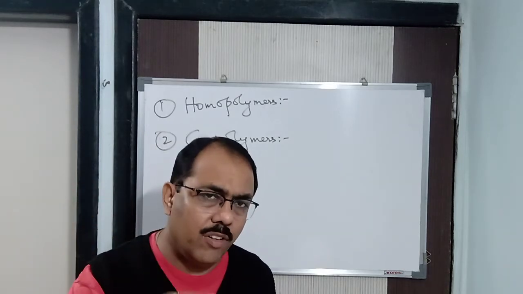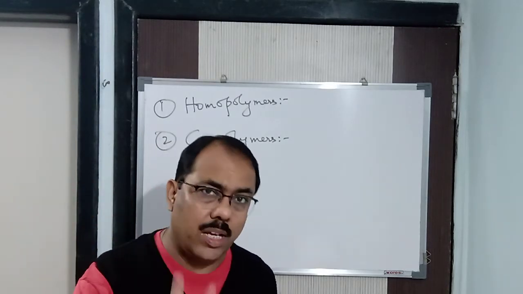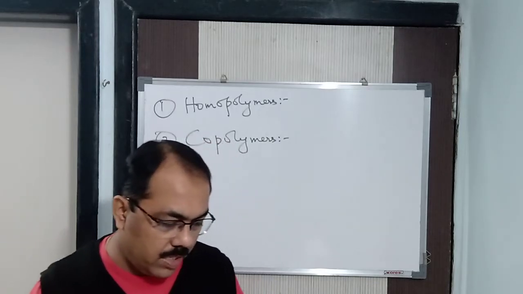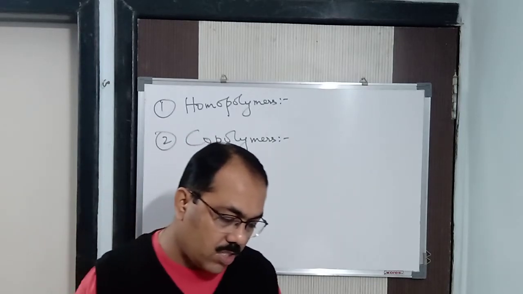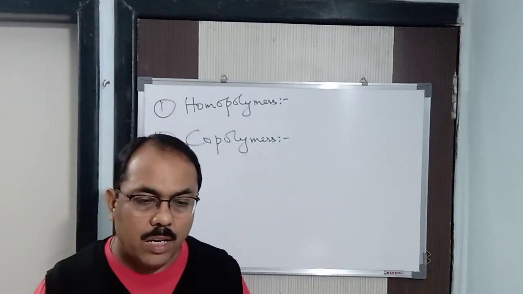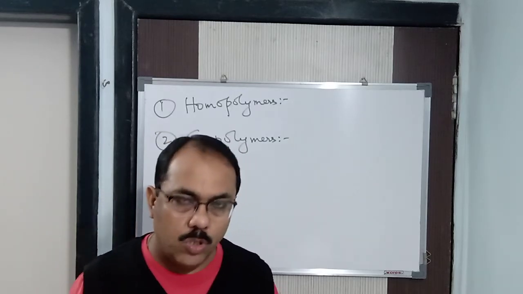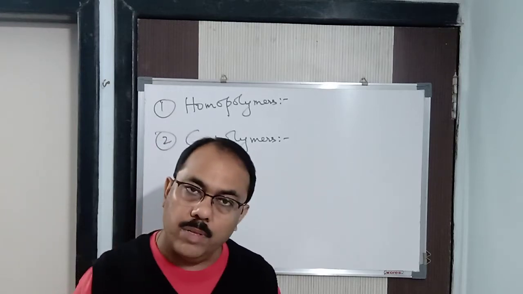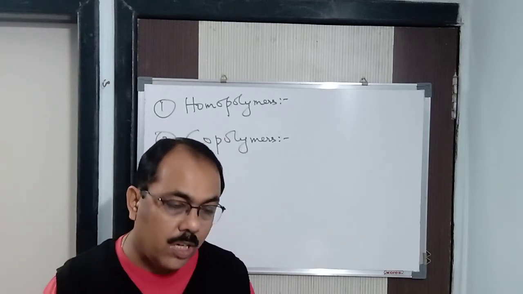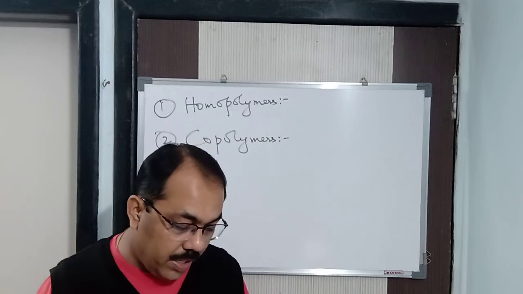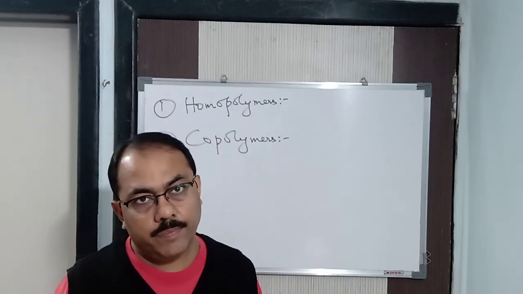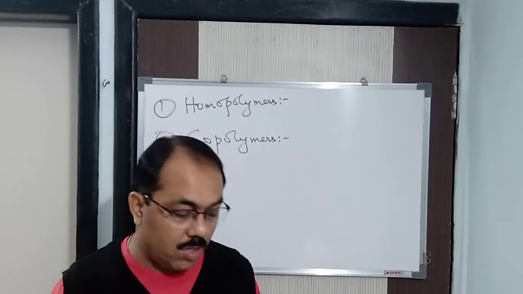So when the repeating unit is just one type, it is said to be a homopolymer. Again, I repeat, a polymer in which the repeating unit, the structural unit, is derived from one type of monomer is called a homopolymer. I gave you the examples. Next, copolymers: the polymers in which the repeating structural units are derived from more than one type of monomer are called copolymers.